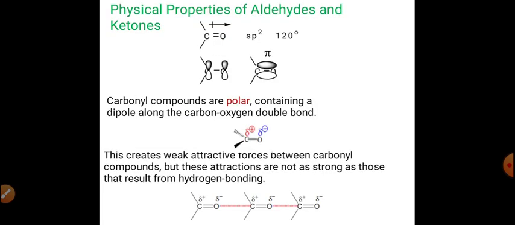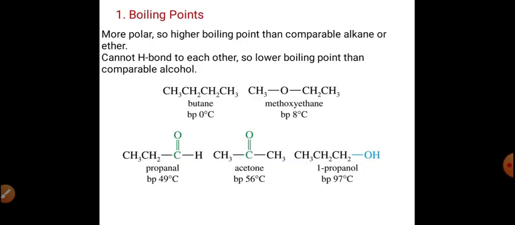The first physical property is the boiling point. If we compare the boiling points of aldehydes and ketones with corresponding alkanes and ethers, we find that aldehydes and ketones have a higher boiling point than alkanes and ethers.